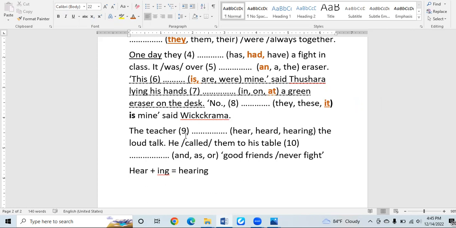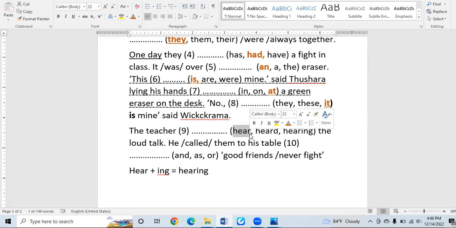Right now, the teacher. The teacher is a singular noun. We don't know whether this is past or present. Now, when we consider the whole sentence, there's no time adverbial at all mentioned in this sentence. So if there's no time adverbial, definitely that sentence should be simple present. That sentence should belong to simple present, right? No time adverb here. If it is so, the word here is the base form of the verb.